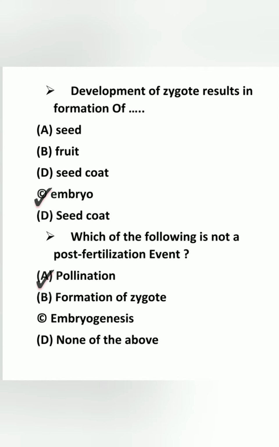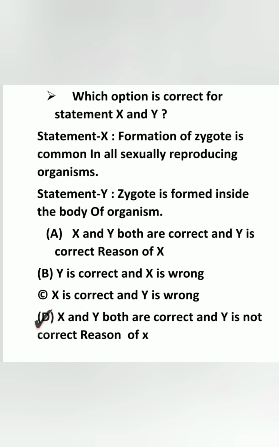Development of the zygote results in the formation of the embryo. Next, which of the following is not a post-fertilization event? So the answer is pollination, because after fertilization the zygote and embryo will develop. Next, which option is correct for statements X and Y?